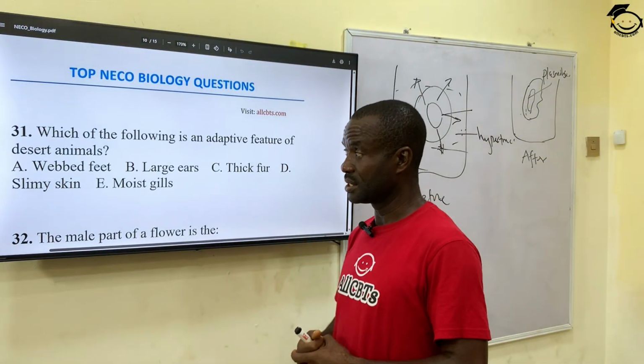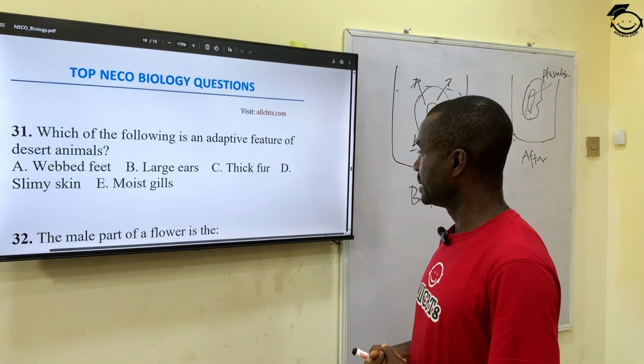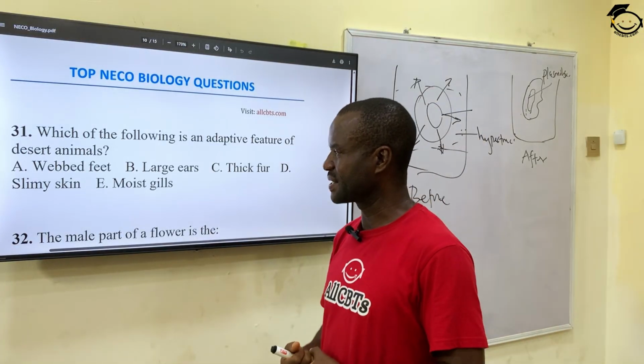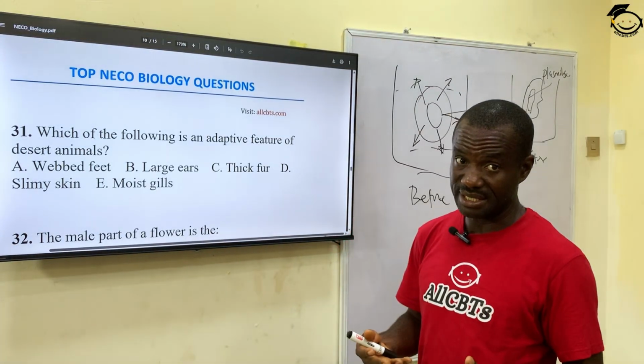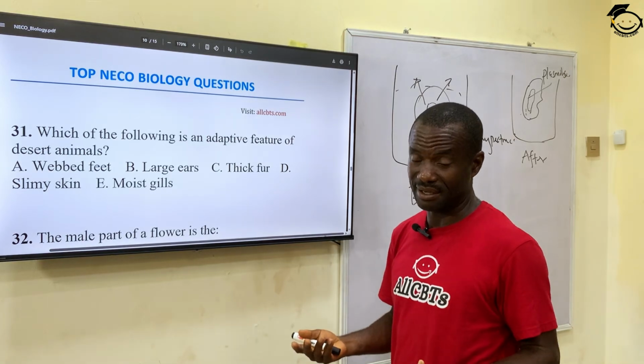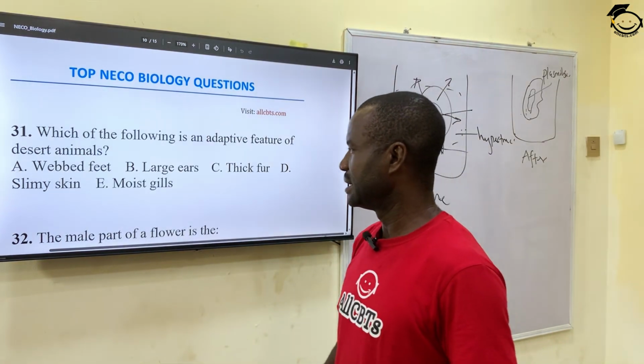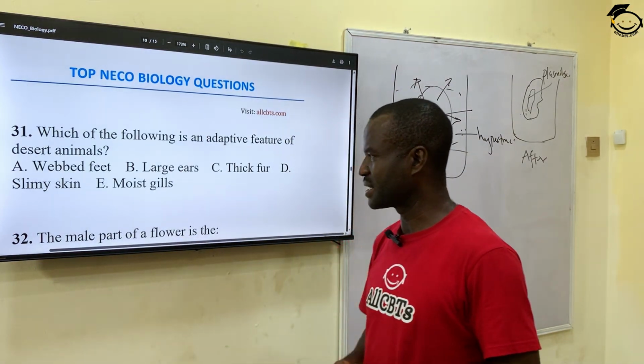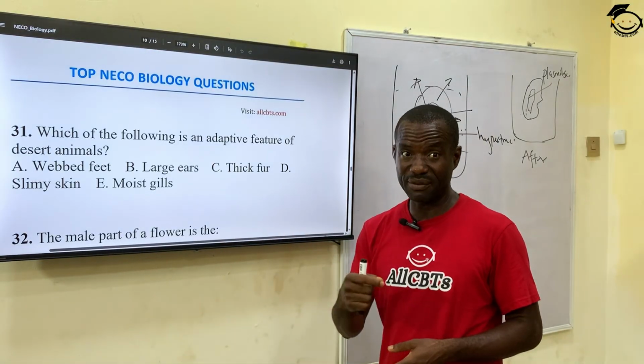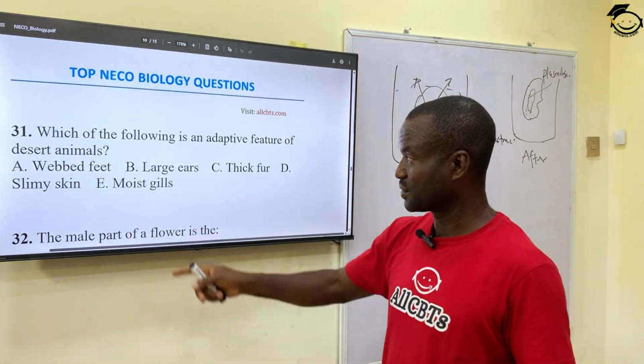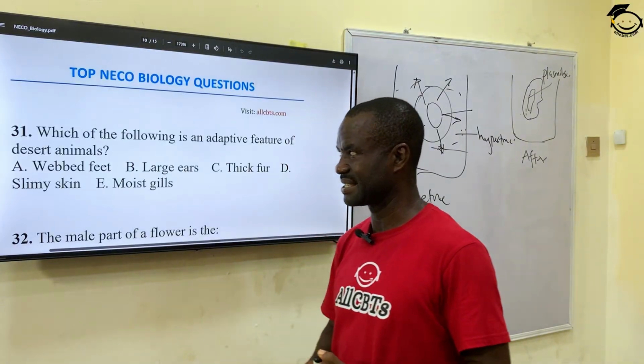That should be in a cold environment. Then D, slimy skin, meaning wet, such as a frog. Then moist gill. Of course, if you have gill, you should live in water, but we are talking about desert. So the correct answer is large ears.